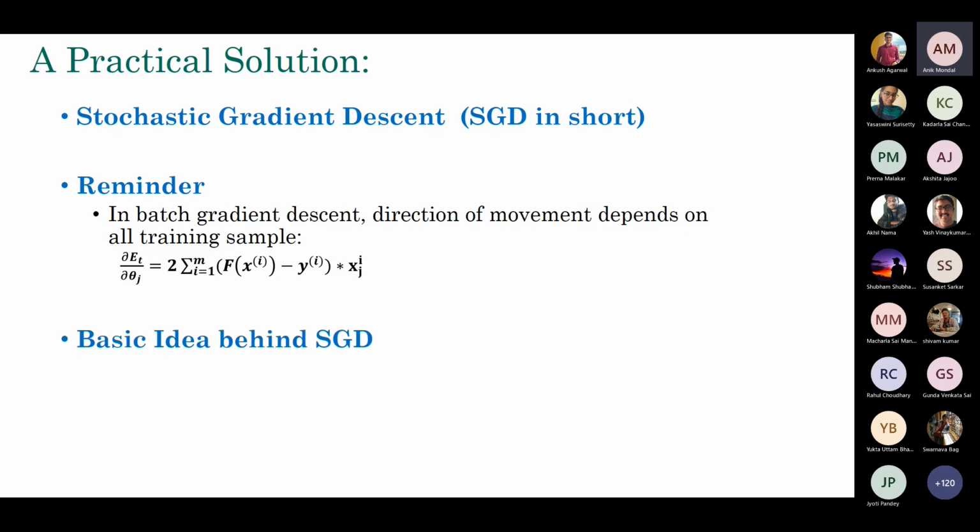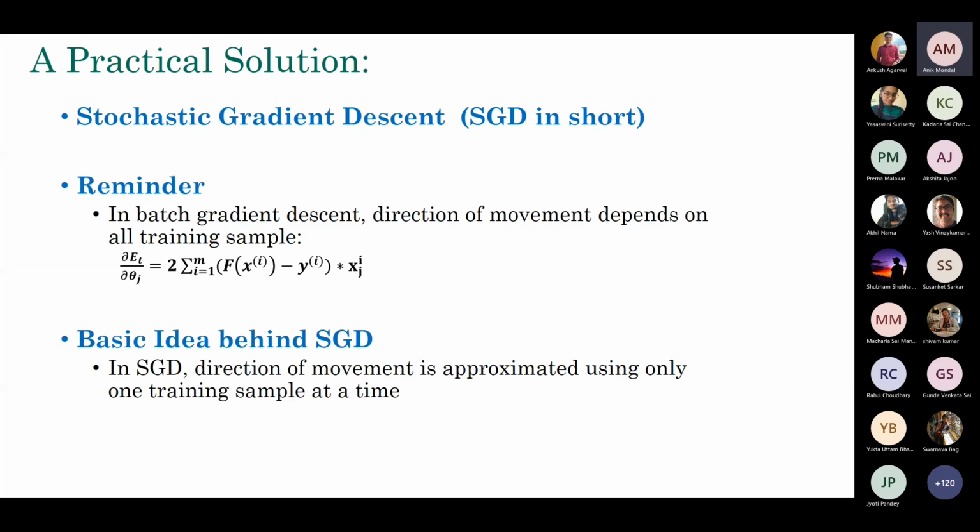Now the basic idea behind stochastic gradient descent is that the direction of movement is approximated using only one training sample at a time. I don't want to use all samples for every update to find out which direction I should move. Rather, I would use a single sample at a time, and that is precisely why this is an approximated direction. You don't get the exact direction as in batch gradient descent, but you can get an approximate direction if you apply this on individual samples.